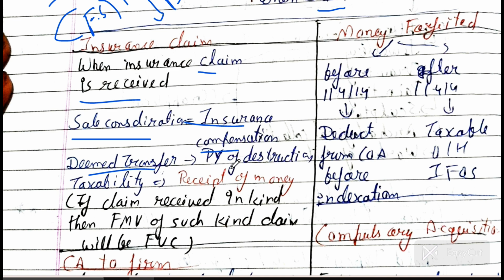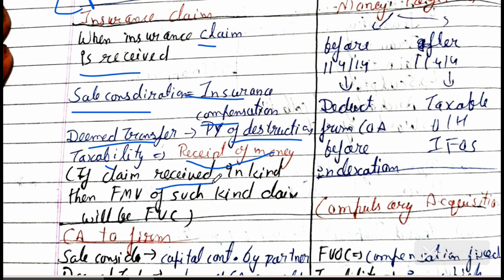The previous year of destruction: when the destruction happens, that date will be the deemed date of transfer, and you have to calculate the capital gain in that year. Okay. Taxability: when will taxability arise? Taxability will arise on receipt of money. When we receive the money, then we will pay the tax, not on the date of transfer. We will be taxed when we get the money. When we get the money, then we will pay the government the tax.